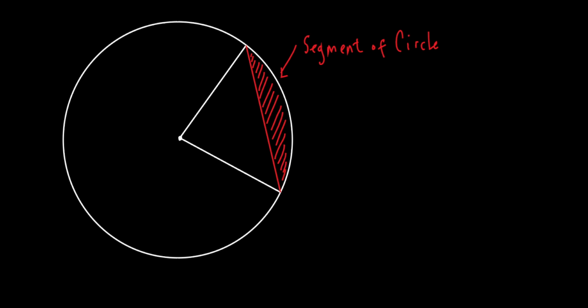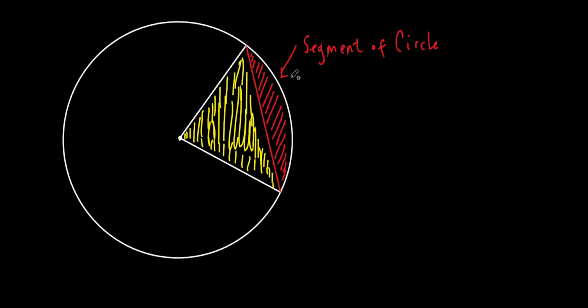What if I shaded in this in yellow? What kind of shape? It's a triangle, exactly. Everything shaded in right there, that yellow one, is a triangle. What's the sector? The sector is the combination of the two. You see that?